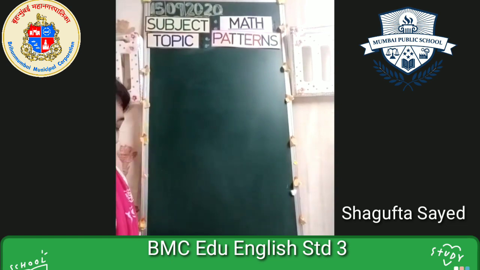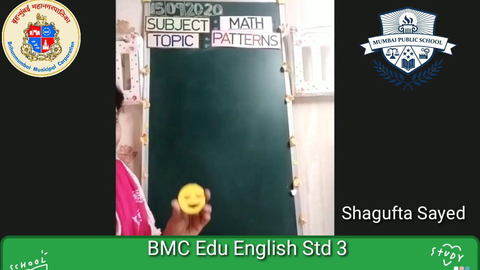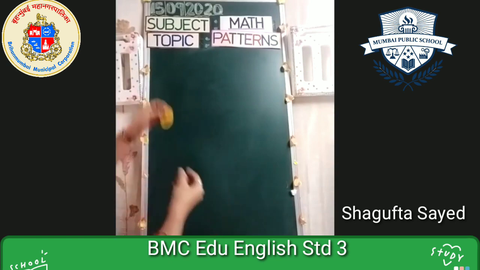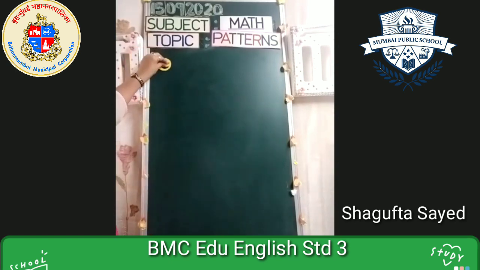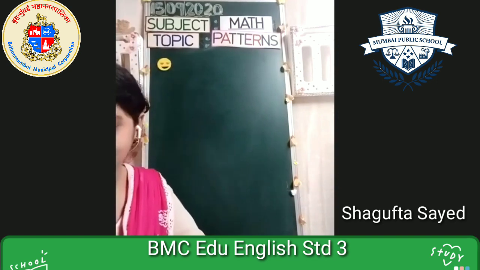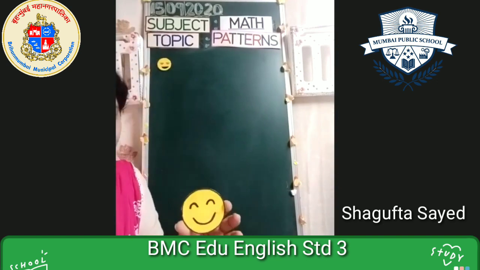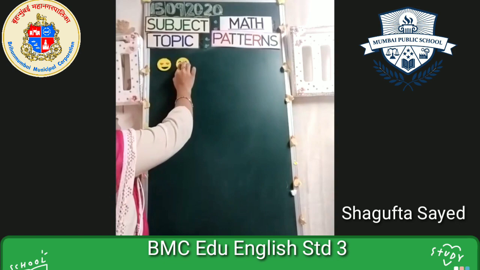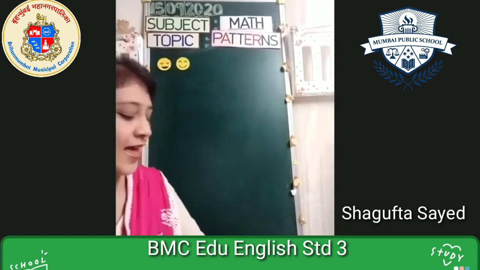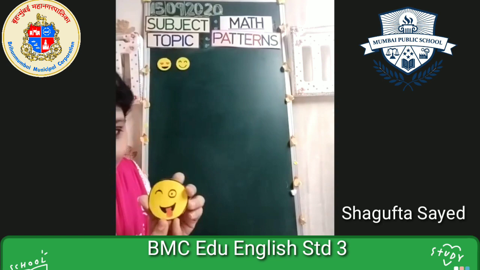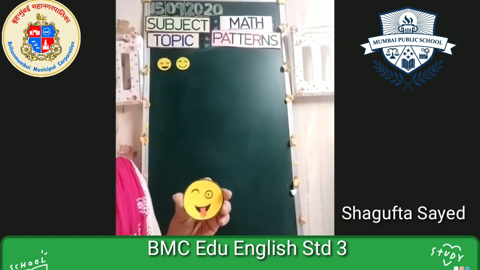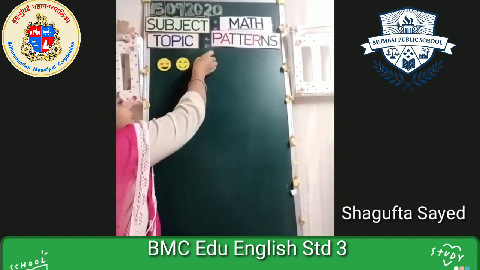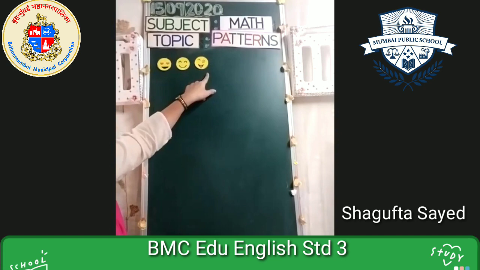See, now I have a beautiful smiley with a heart. Can you see this? Right. So I am pasting it here. After this, I have one more. This is a cute smiley, a smiling face. In the morning, a smiling face. So this one is second. Then I have, now I'm teasing you all in the morning. See, tongue out, right? So again, I have one more smiley. Can you see these three emojis?